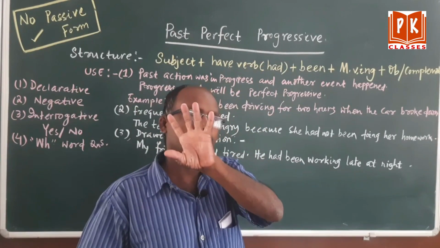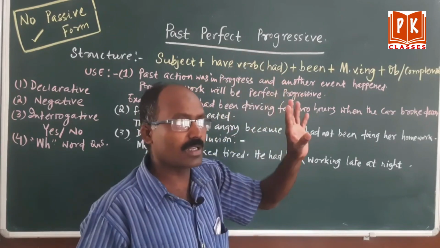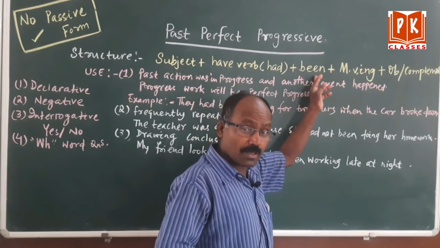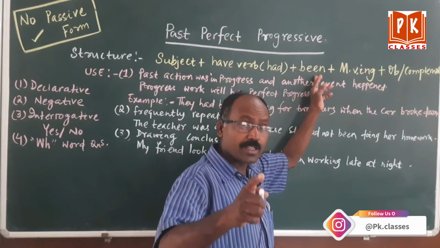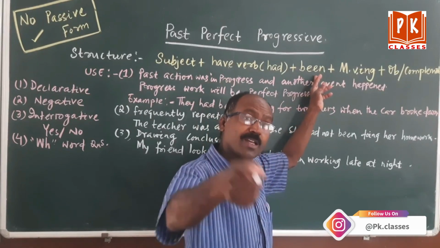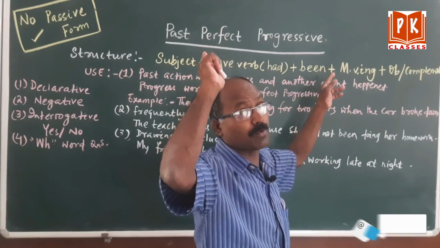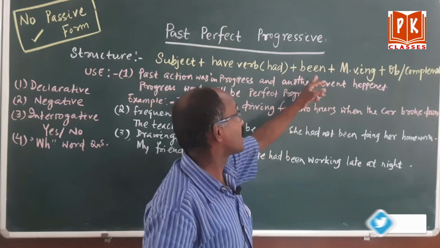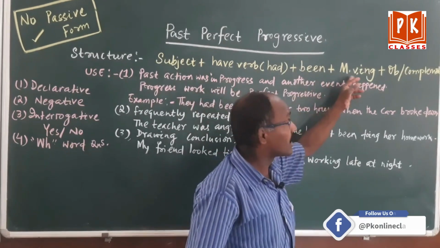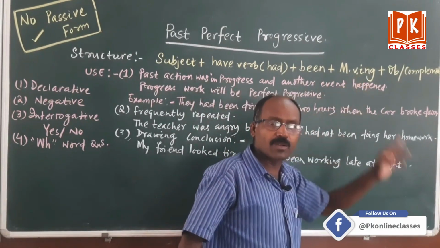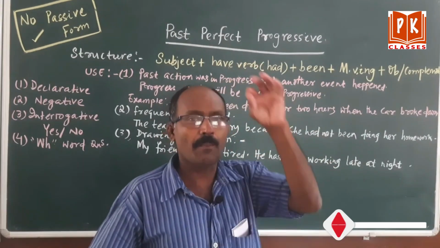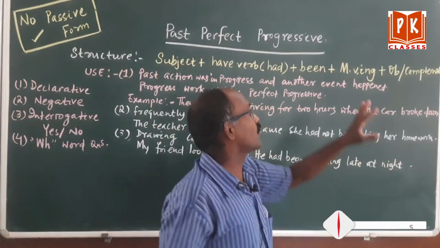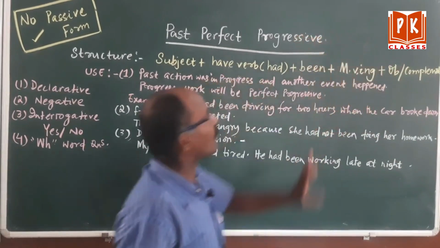You know, in the present progressive already I have told you, then you have to use been. But my dear students, please remember, you were using been in the passive form, perfect progressive, only in progressive. But here you remember, don't get confused. Here been is required, and the main verb takes the ing form. In the present you have learned, now the past you are going to learn. There is no problem. So then object and complement.